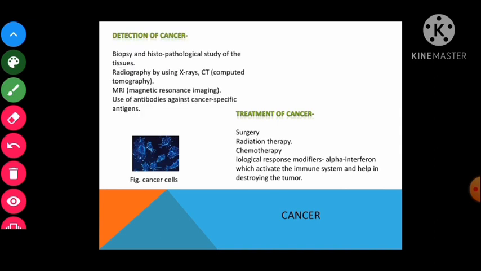Talking about the detection of cancer, cancer can be detected by methods like bone marrow test, biopsy, radiography, computed tomography, magnetic resonance imaging, monoclonal antibodies. So these are certain mechanisms to detect cancer, right?